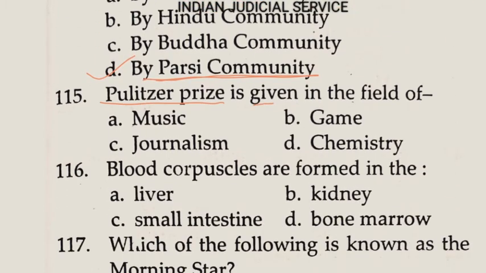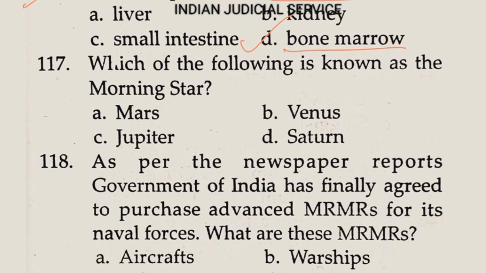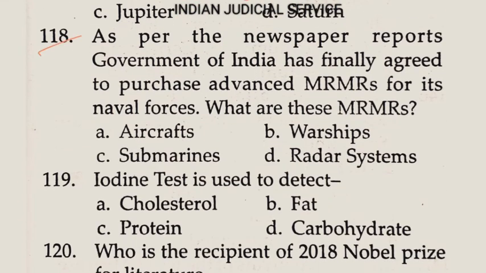Now next question. Pulitzer Prize is given in the field of journalism. Answer here option C. Now question number 116. Blood corpuscles are formed in bone marrow. Answer here option D. Now 117. Which of the following is known as the morning star? So Venus is a morning star. Option B.